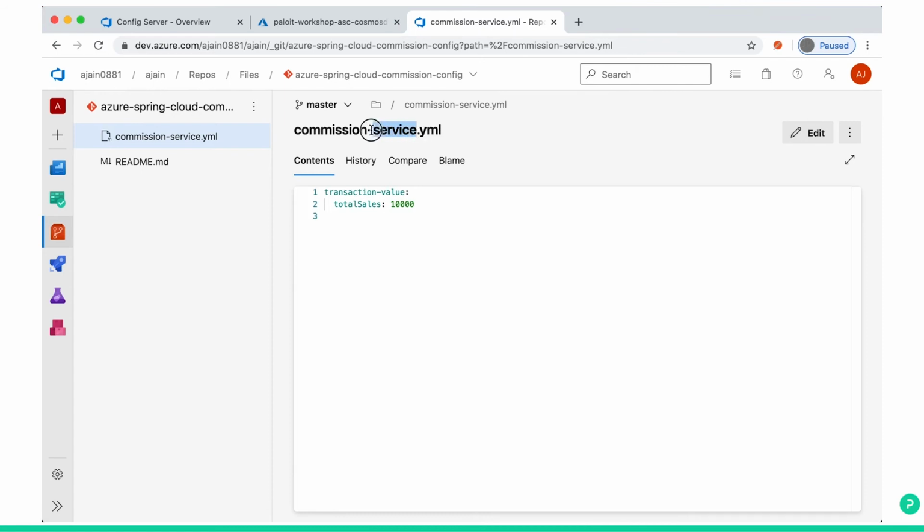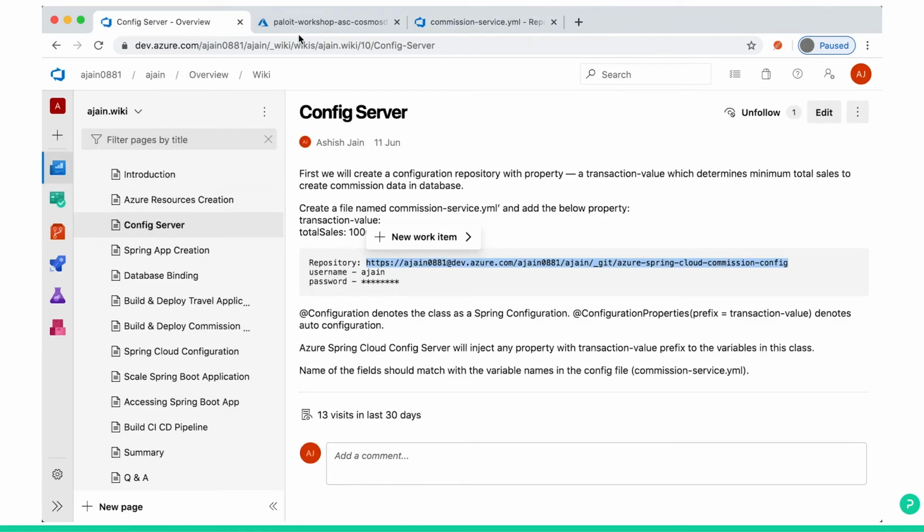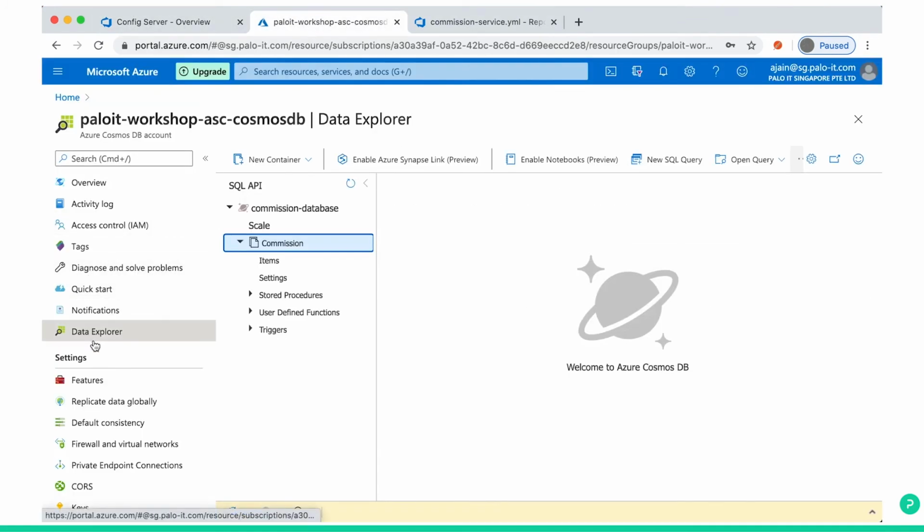Remember, this is your Spring app name. The .yml is a Spring Boot configuration file. We have one entry, transaction-value, and the attribute total sales is 10,000. How is our commission service reading this? You remember, in Spring Boot Cloud, we already created the config server.